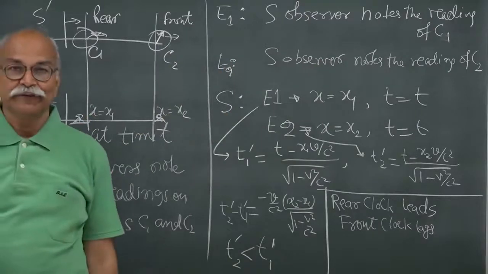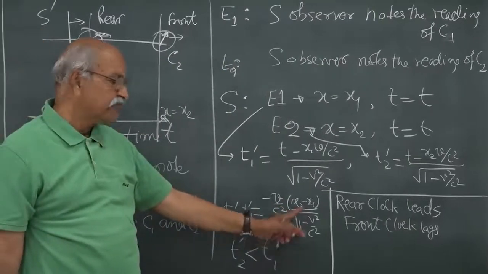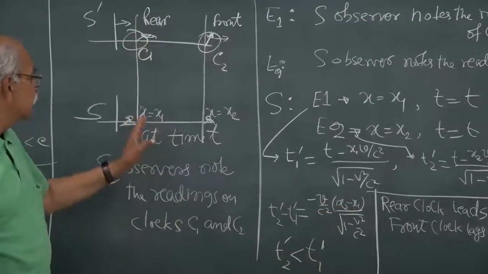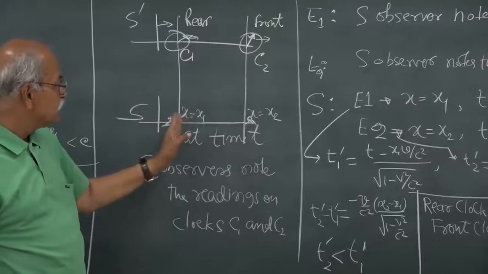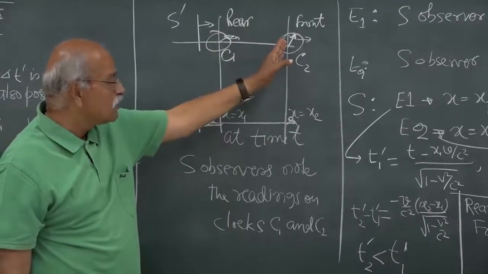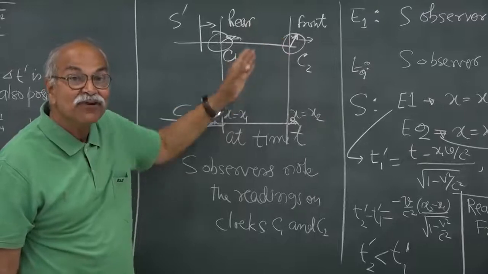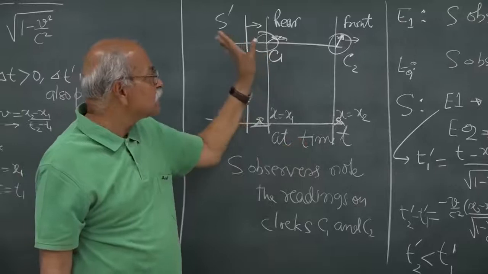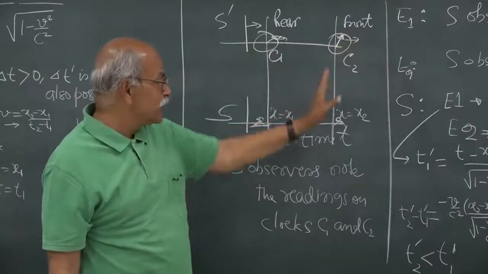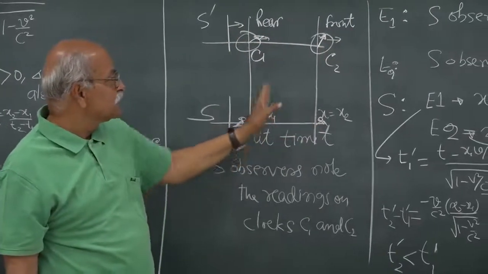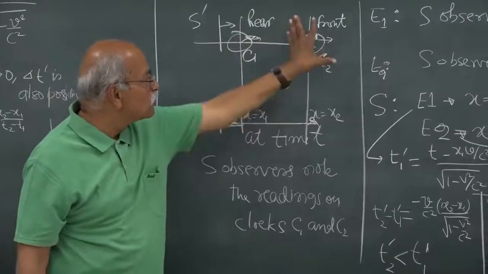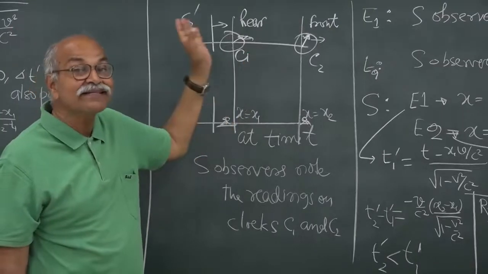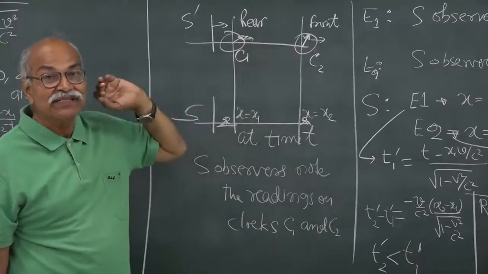By how much? Here is the difference, and you can see what x2 minus x1 is. x2 minus x1 is the separation between the clocks as measured from the frame S, and in S frame these clocks are moving. So x2 minus x1 is the separation between these moving clocks, which should be less than the rest separation between these clocks.